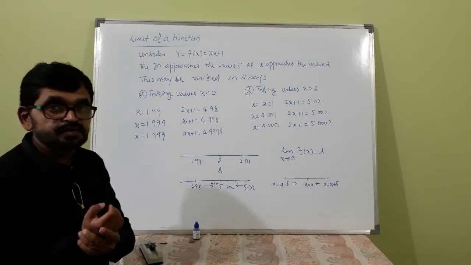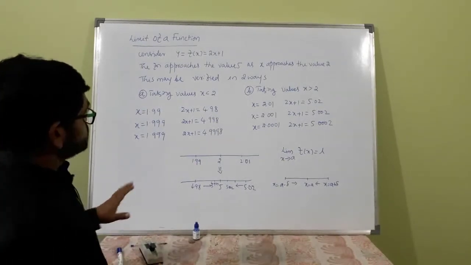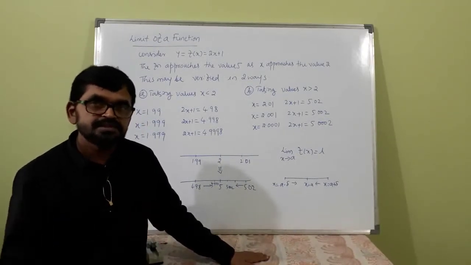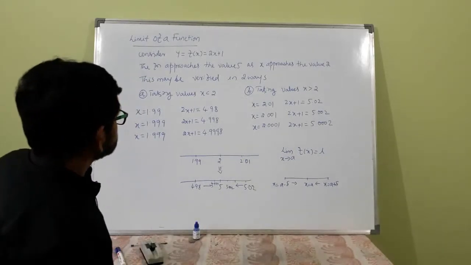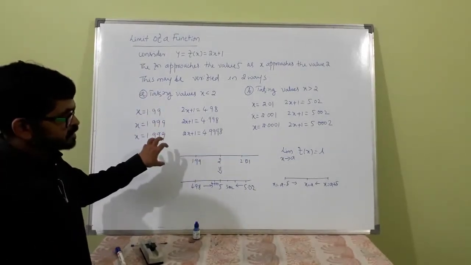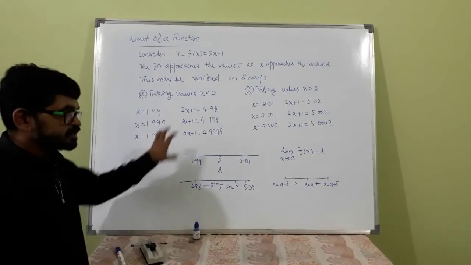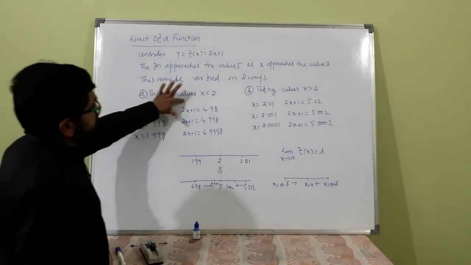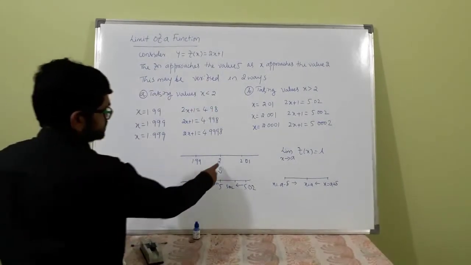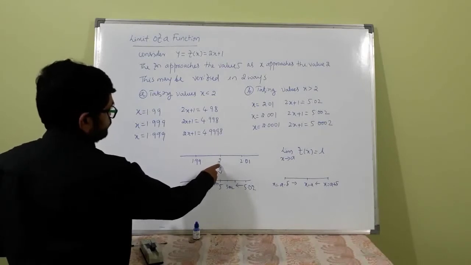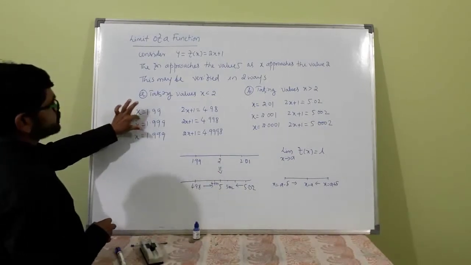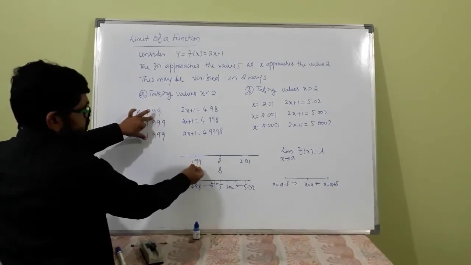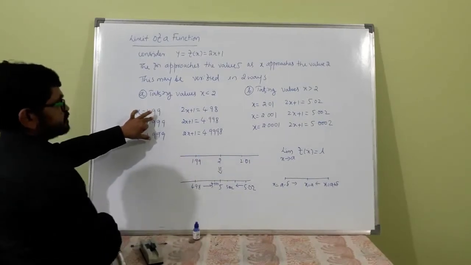This may be verified in two ways. Don't worry, you are going to discuss these things in detail in first PUC only, but I just want to glance at the points and give some results of differentiation. Suppose the values are less than 2. Here, suppose here is 2. Let us put x is equal to 1.99. This is less than 2. So this is to the left side of 2,